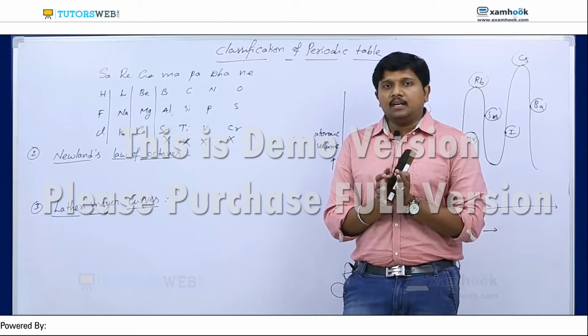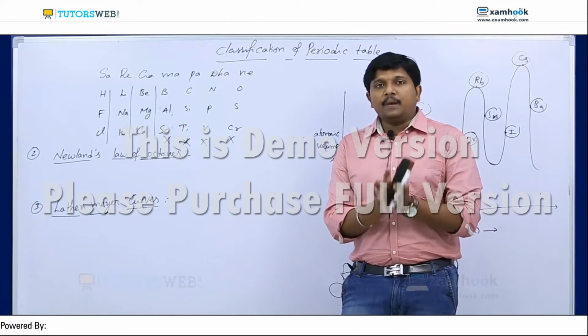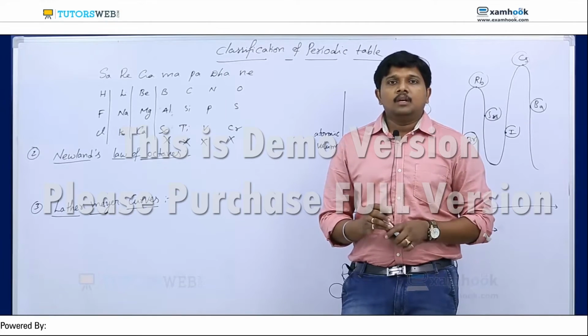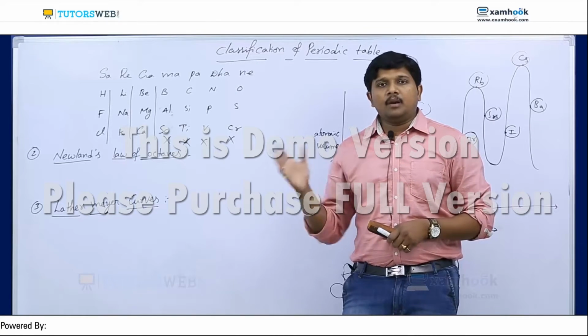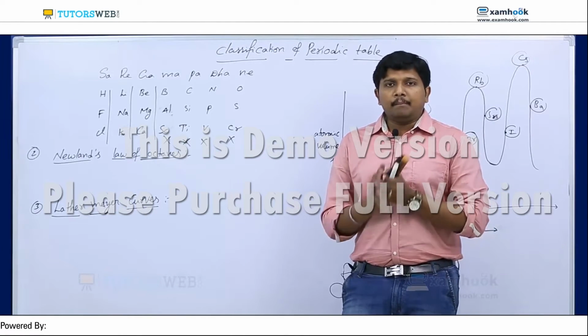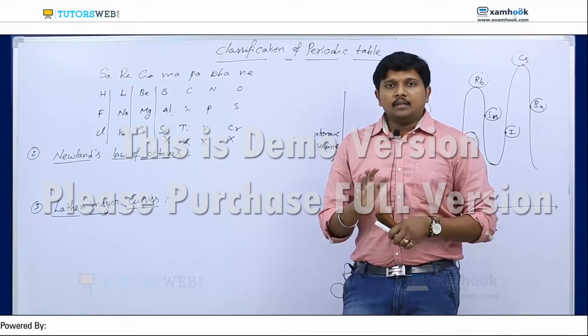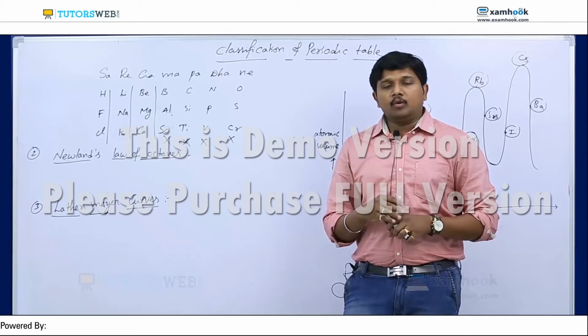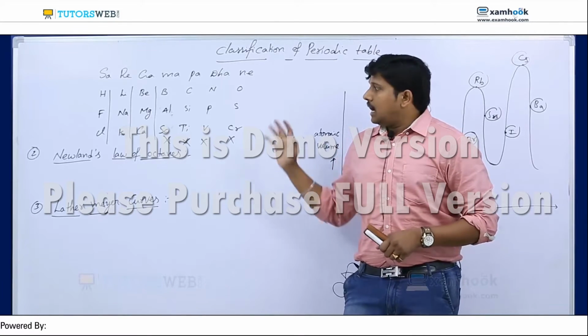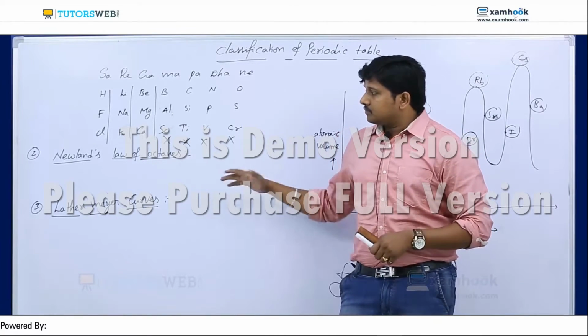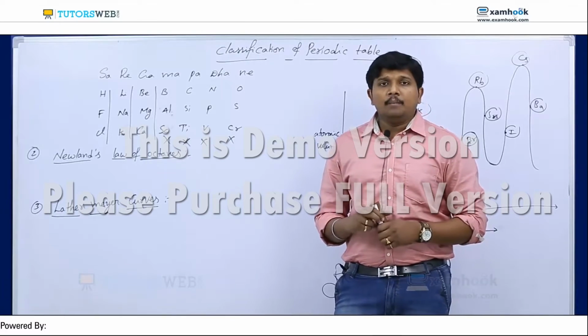The first scientist who properly classified the elements is Mendeleev. After that there are Moseley and the long form of the periodic table, but the base classification of the periodic table is by Mendeleev. So I'll tell you about the fourth classification, based on Mendeleev.